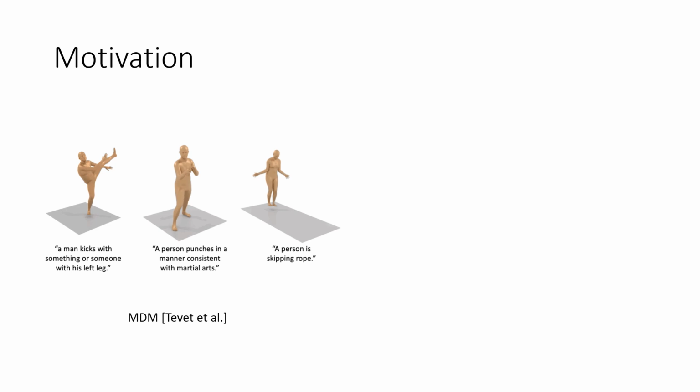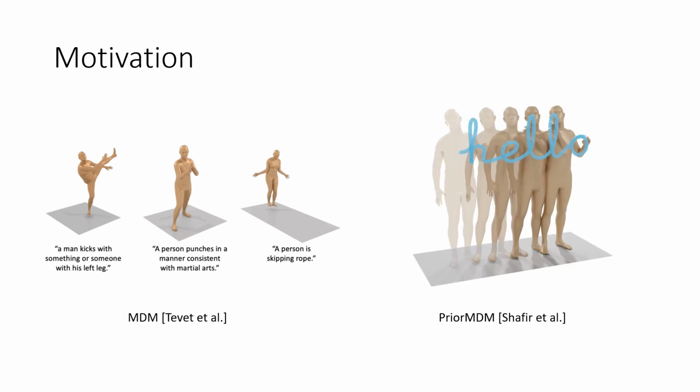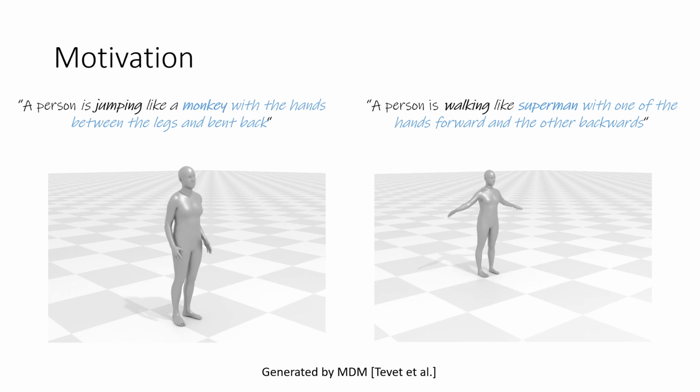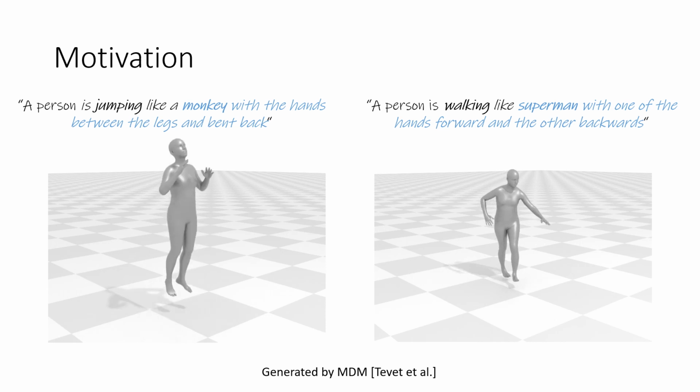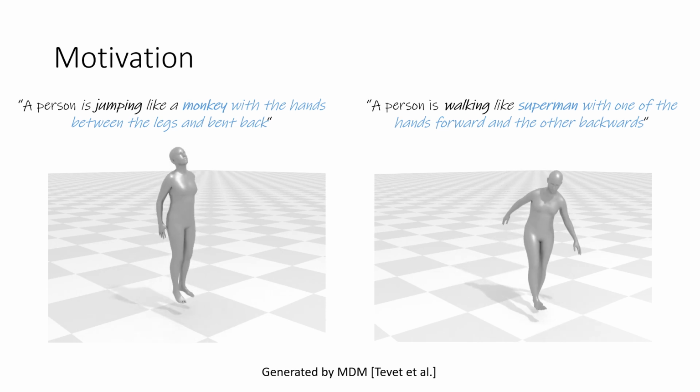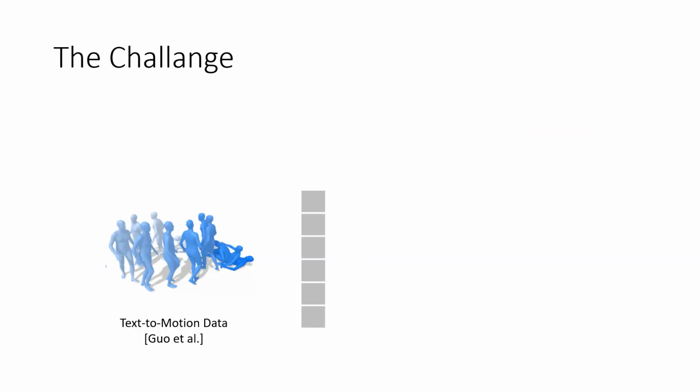Contemporary motion generation models excel in understanding the span of human actions, which offers great text-to-motion generation capabilities and semantic editing. But when asked to generate stylized motion, such as jumping like a monkey or like Superman, contemporary models struggle, no matter how the style is described. We argue the root cause is in the data.